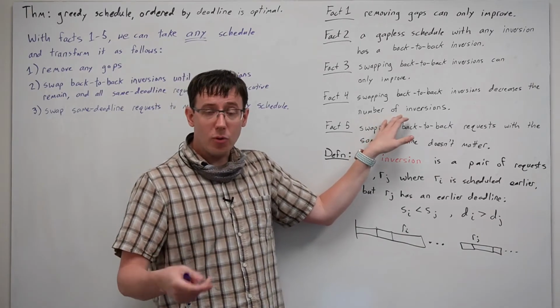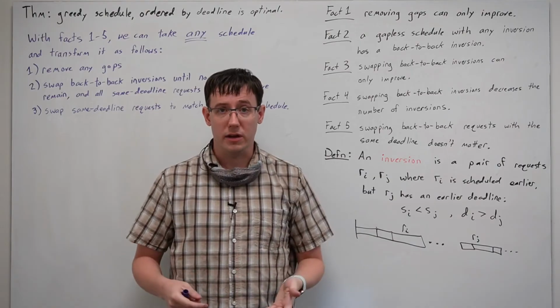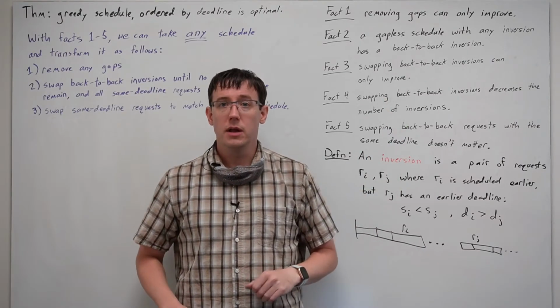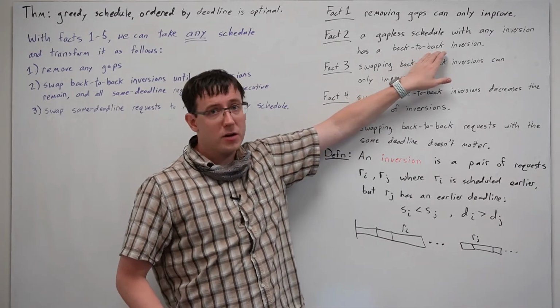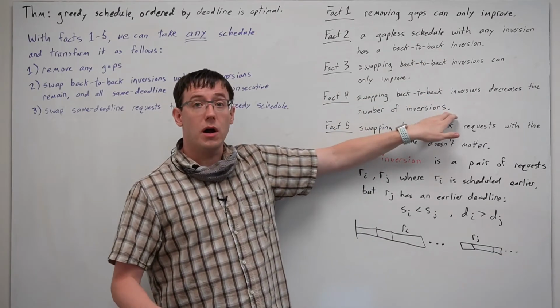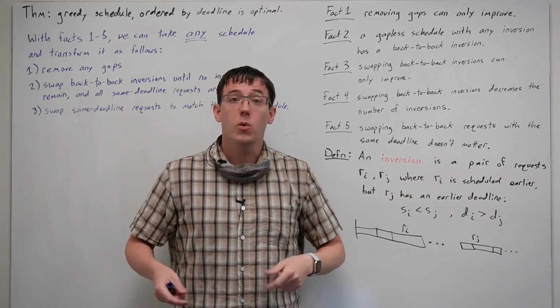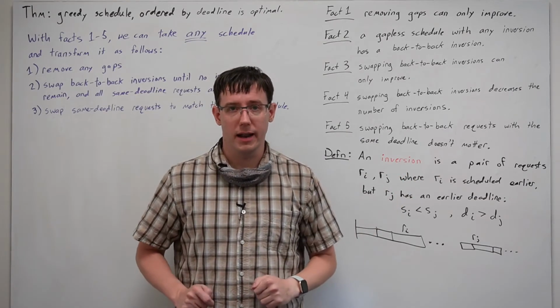And by fact 4, when we swap 2 back-to-back tasks that are inverted, that decreases the number of inversions in the schedule. And so we will always be able to find a back-to-back inversion, and we will decrease the number of inversions every time we do a swap. And so eventually we will have swapped away all of the inversions until there are none left.